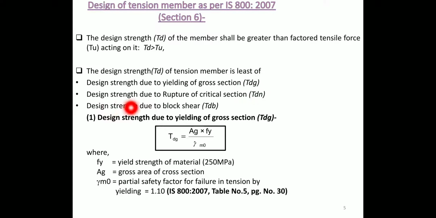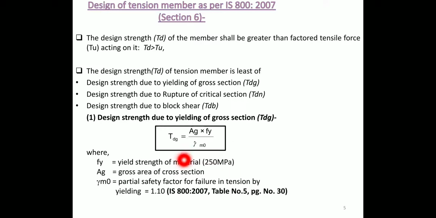Second criterion, design strength due to rupture of critical section, that is Tdn. And the last criterion is design strength due to block shear, that is Tdb, where Td is design strength and b stands for block shear. So here we are going to check the design strength Td of the tension member, which is the least of these 3 criteria. The first criterion, design strength due to yielding of cross section Tdg, has the formula Tdg is equal to Ag into fy divided by gamma m0, where